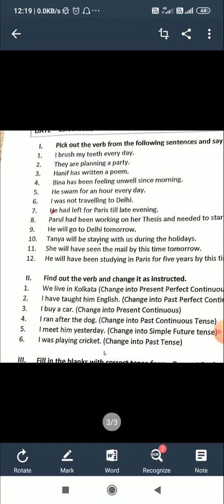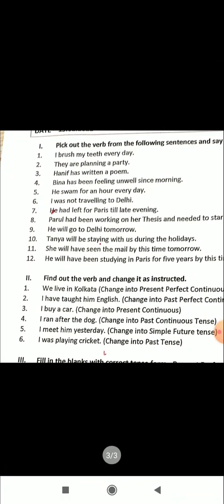I have taught him English. Have taught is present perfect tense. You are asked to change it into past perfect continuous. That is had been teaching. I buy a car. Here buy is a verb. You are asked to change it into present continuous. I am buying a car.